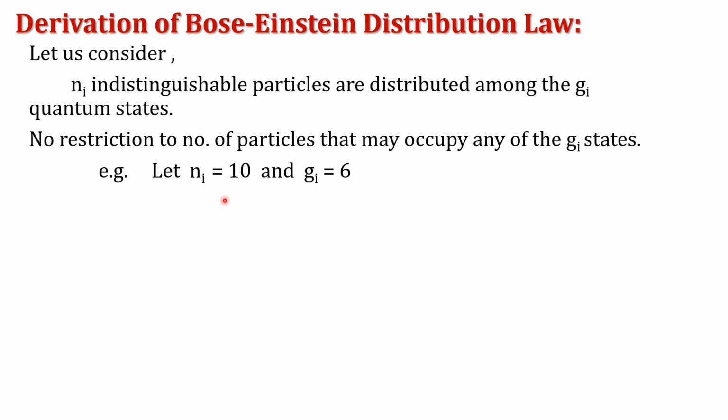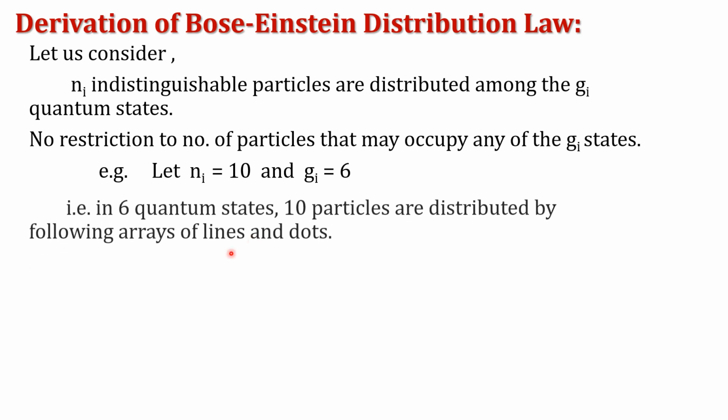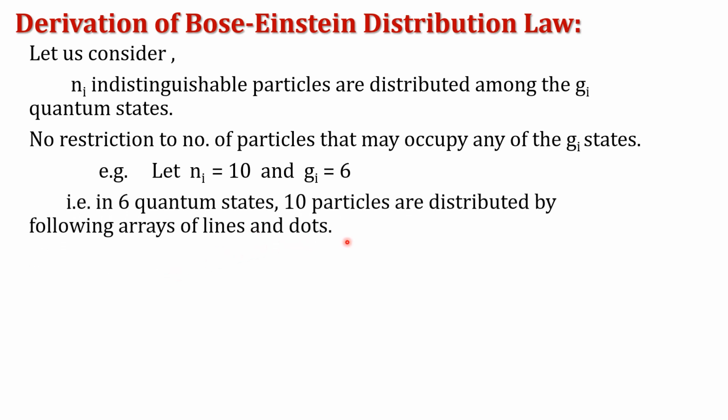For example, suppose we choose 10 indistinguishable particles distributed within 6 quantum states by the arrays of lines and dots shown here. Lines represent quantum states and dots represent the particles contained in that quantum state.